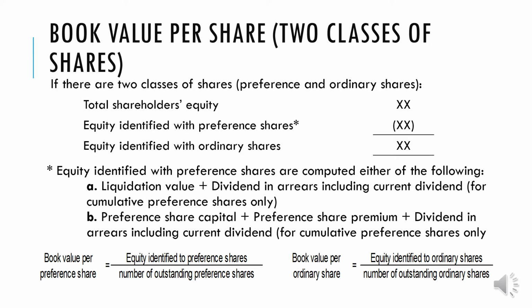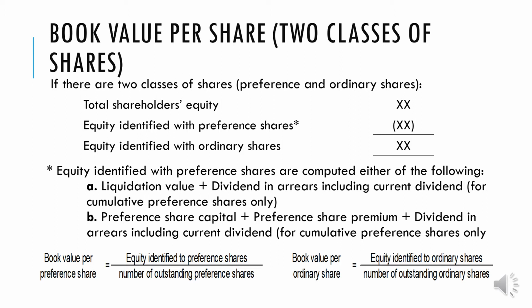Plus, any dividend in arrears. Remember, we already discussed dividend in arrears. It means that it is an unpaid dividend, which is only applicable, of course, for cumulative preference shares. So in the computation of equity identified for preference shares, dividend in arrears including the current dividend applies only to cumulative preference shares. But if non-cumulative, the computation will be just the liquidation value, with no dividend included.